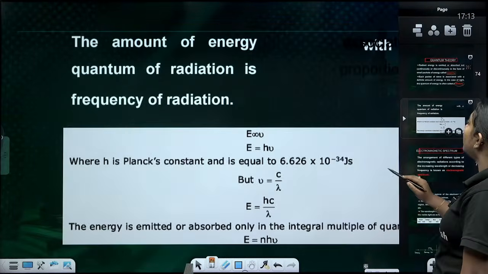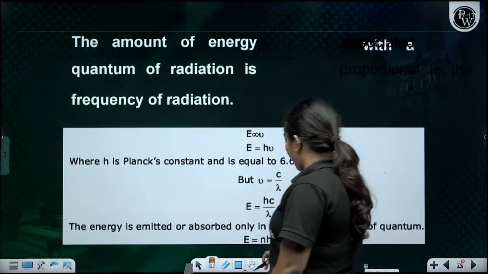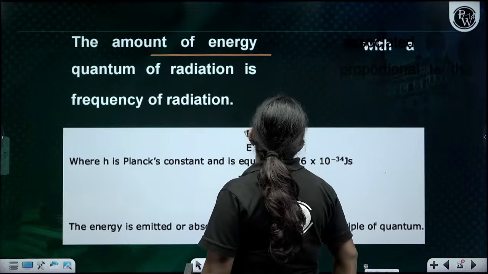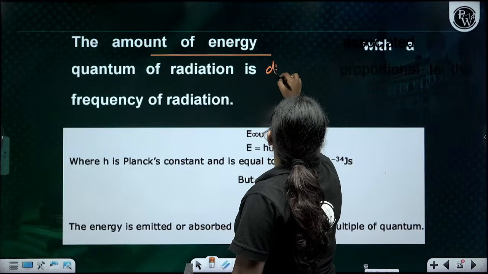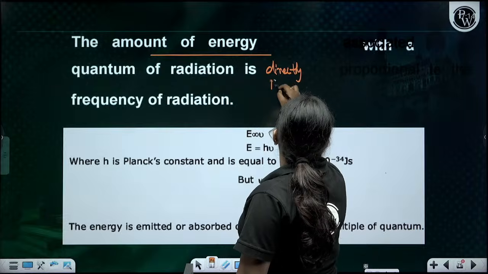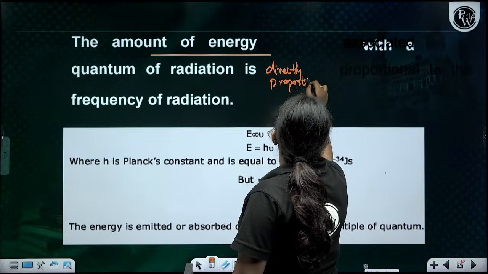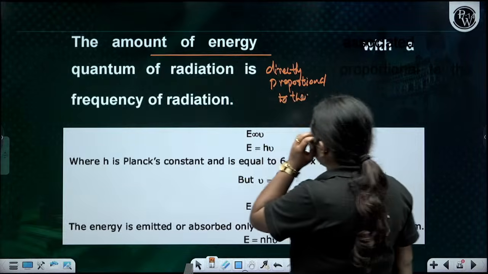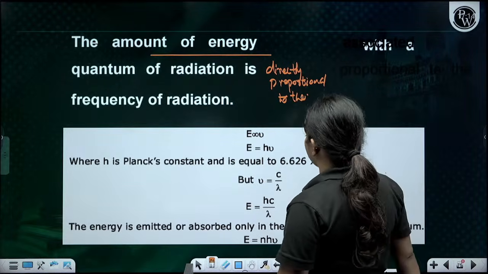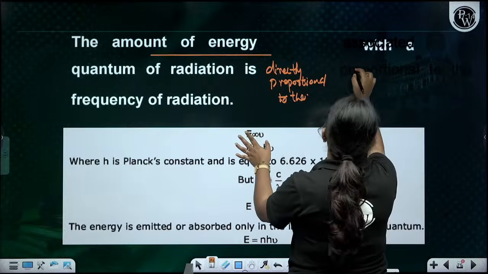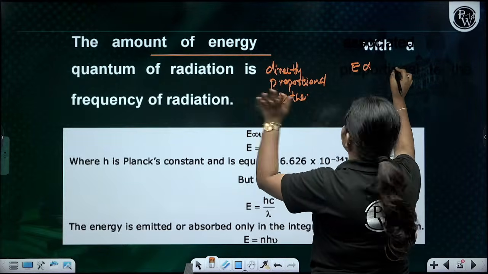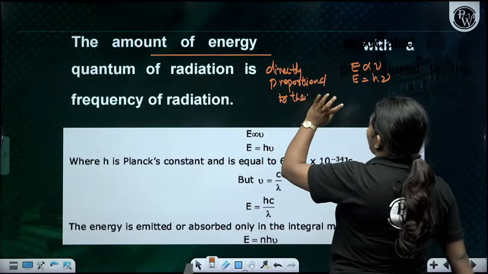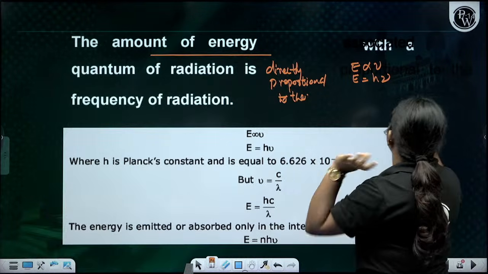Yes. Now comes the amount of the energy of the quanta. The energy of a quantum of radiation is directly proportional to the frequency. This is the equation, children: E is directly proportional to frequency, which is nu. Now I'm giving a constant, the Planck constant, which is 6.626 into 10 to the power of minus 34. So E is equal to h nu.